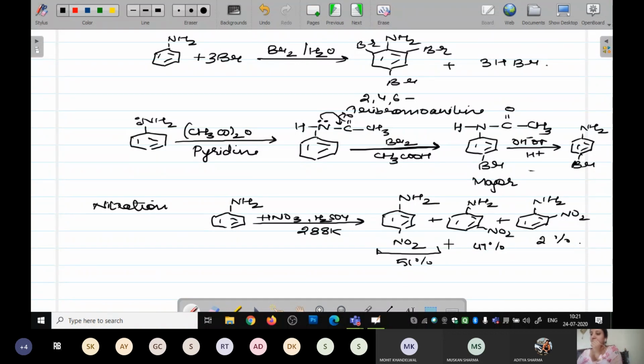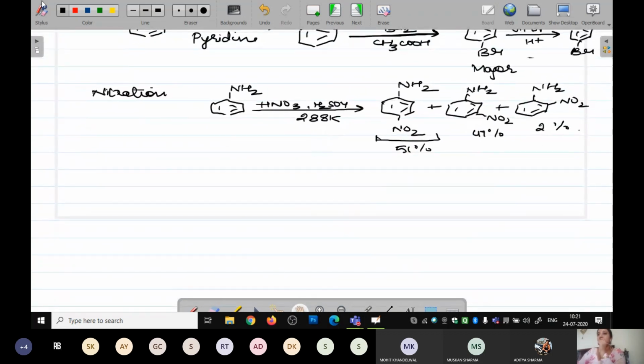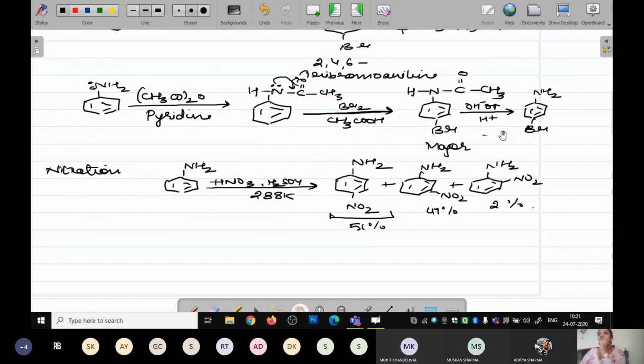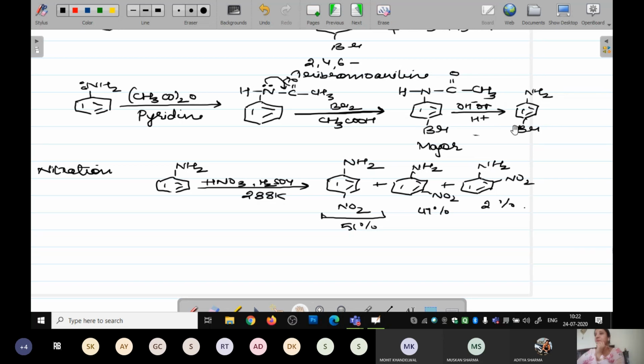Okay. Now the same thing is going to happen if you are going to take the acetic anhydride. अगर आप acetic anhydride लेते हो, then what is going to happen? The same reaction जो previously we did over here, the same thing is going to happen with the acetic anhydride. Why is it going to happen the same reaction like this? Because of the presence of the lone pair of electrons of nitrogen of acetanilide, it is going to interact with this oxygen, and due to the resonance effect, your para positions are going to be the major product. So we are going to form the para positions.